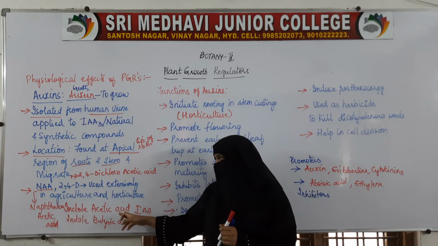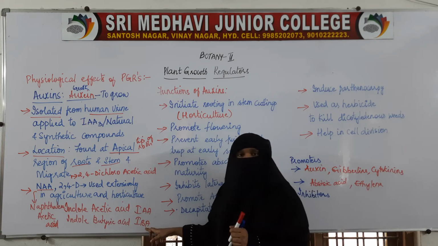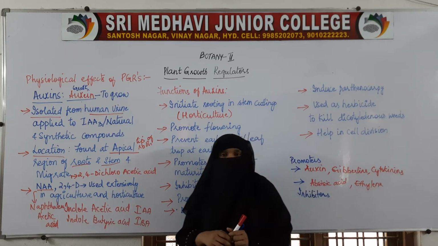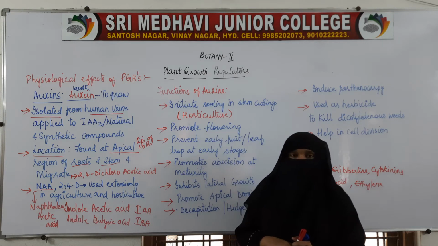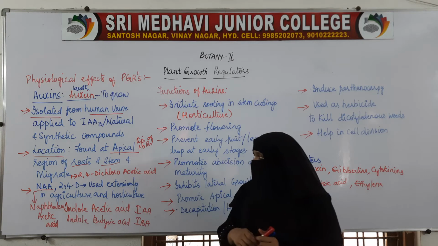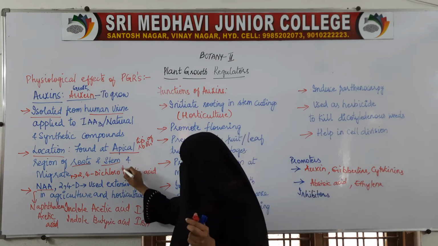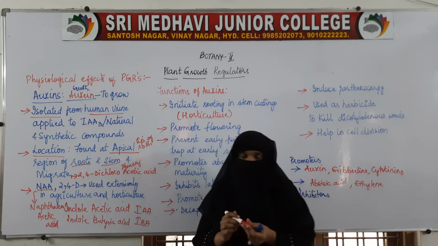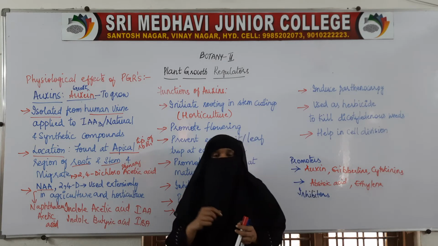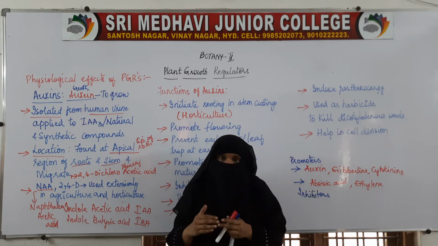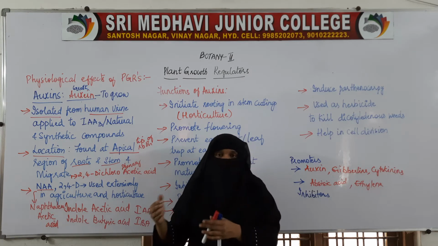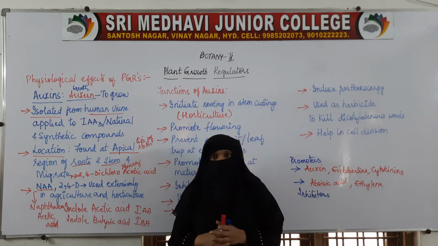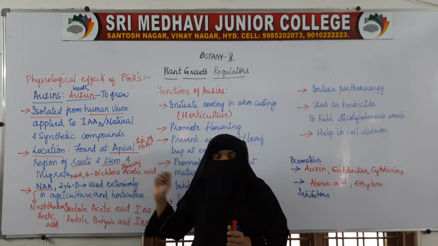The naturally synthesized auxins are IAA and IBA. The artificially synthesized auxins are NAA, that is naphthalene acetic acid, and 2,4-dichlorophenoxyacetic acid. They are produced at the tips of the root and shoot, and from there they migrate to the place where they are required by the plant. So this was about the introduction of auxin.